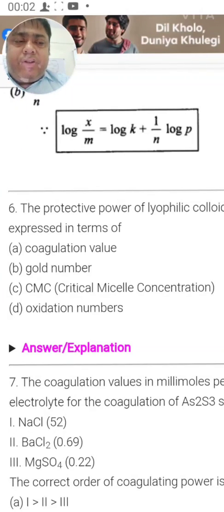So you can check the definition of gold number once. I can tell you the exact definition of gold number.